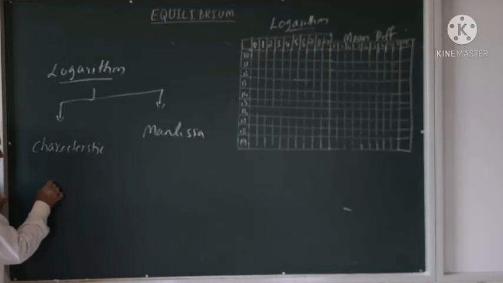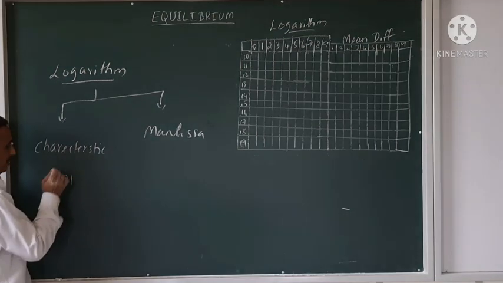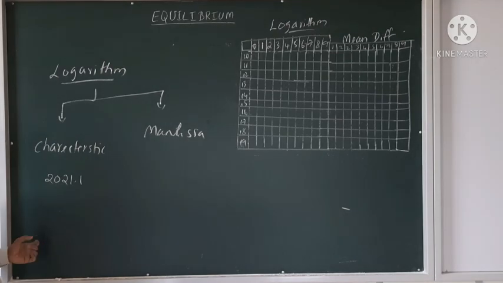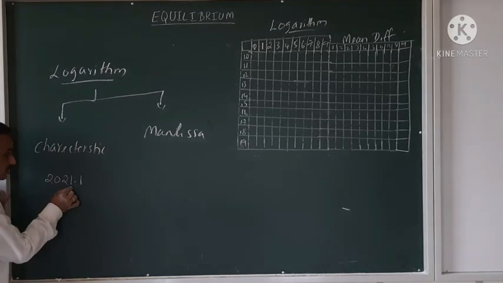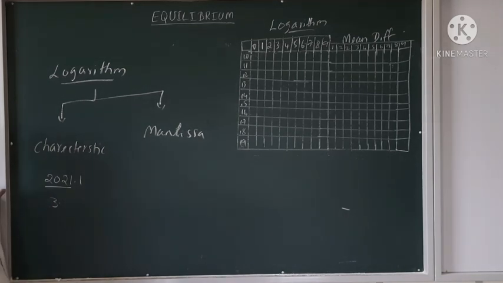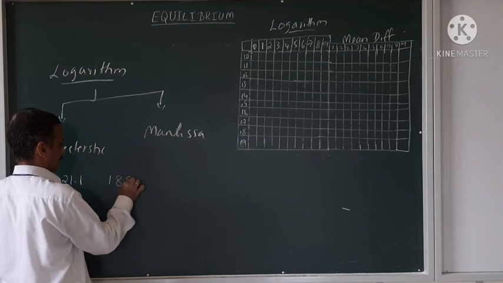So for this, what is the characteristic now? 2021.1. For this, what is the characteristic? 4 digits, so 3 point. 189.